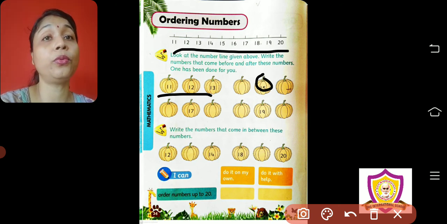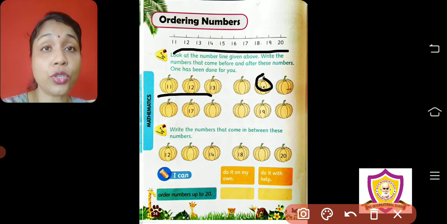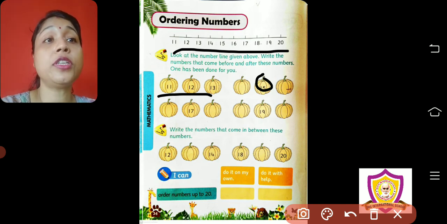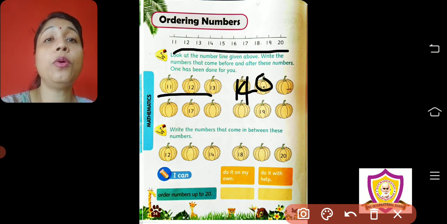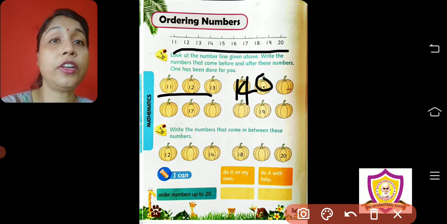So you will get to know which number comes before 15. 1, 2, 3, 4, 5, 6, 7, 8, 9, 10, 11, 12, 13, 14, 15. Stop. So before 15, which number have we said? 14.